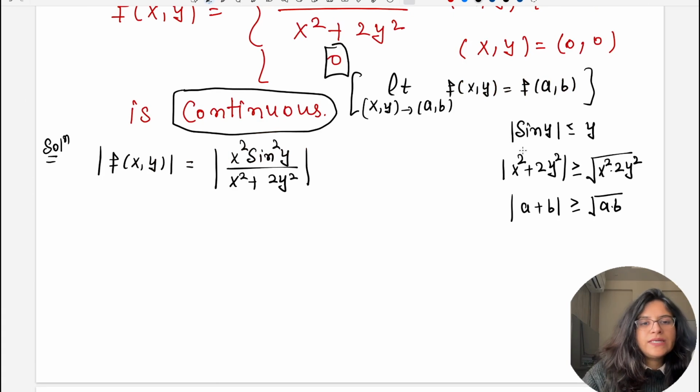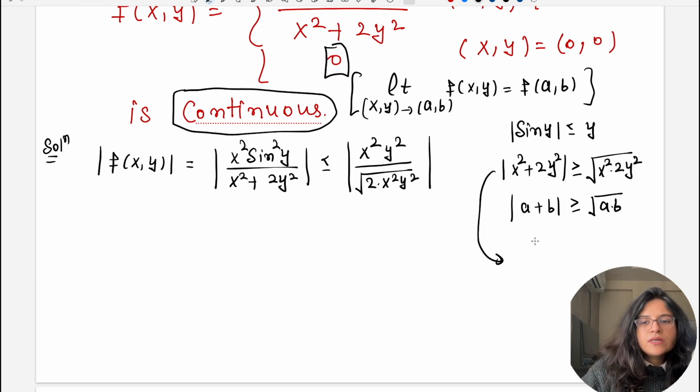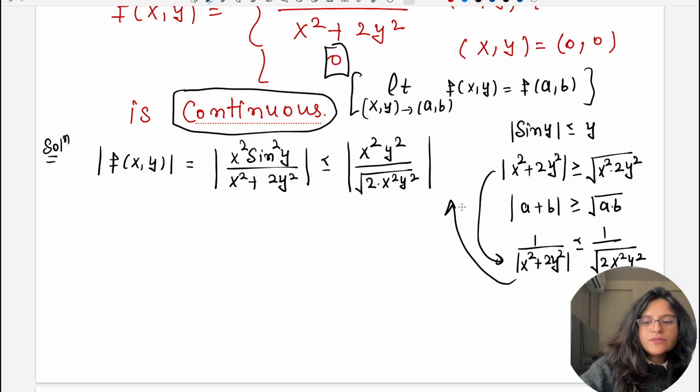These two inequalities, so I can say that this is less than or equal to mod x square y square divided by under root 2 into x square into y square, because see this is greater than or equal to this. So if I take the reciprocal on both the sides तो inequality change हो जाएगी. If I take the reciprocal, so under root 2x square y square, and I inserted this into this.